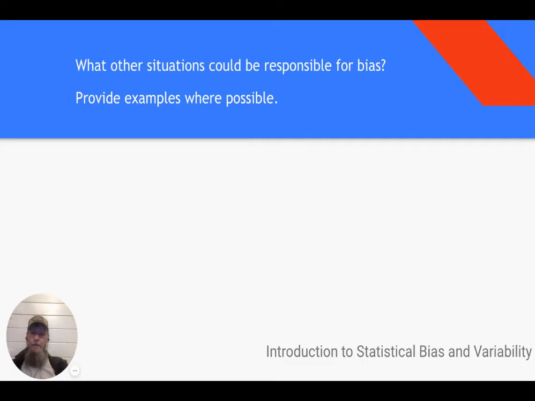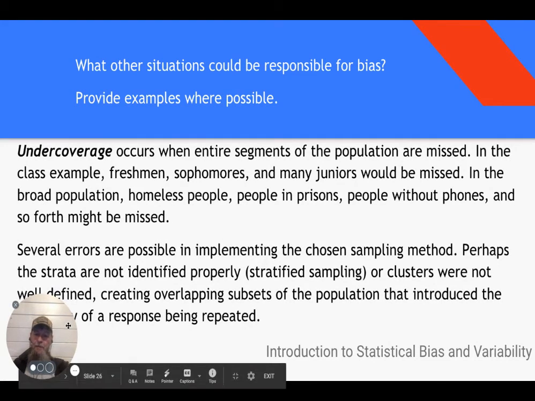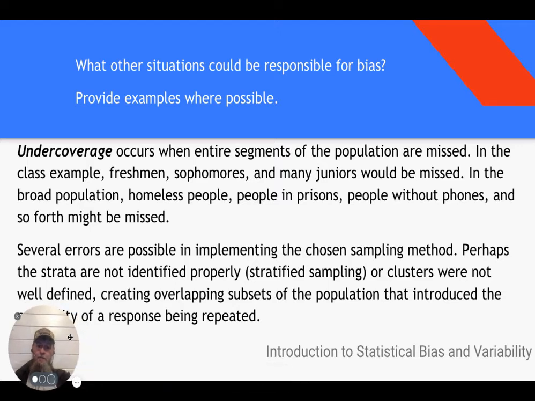Yes. All right, what other situations could be responsible for this bias? Let's provide examples where possible. All right. Undercoverage occurs when entire segments of population are missed. In the class example, freshmen, sophomores, and many juniors would be missed by my example. In a broad population, homeless people, people in prisons, people without phones, and so forth might be missed also.